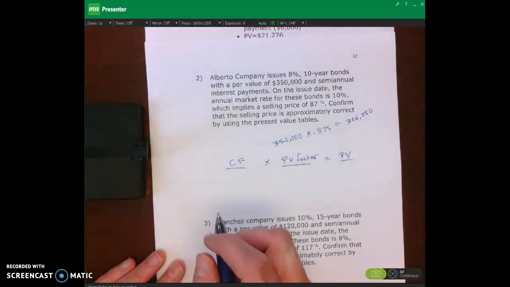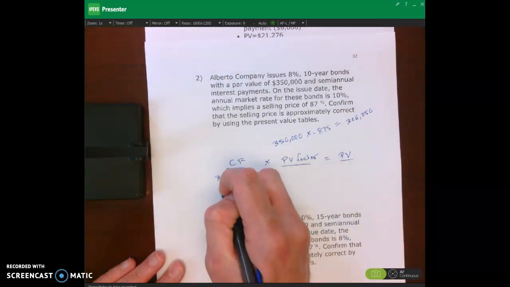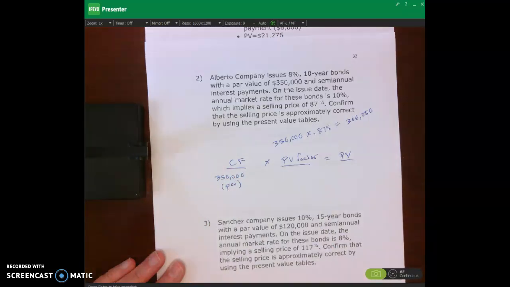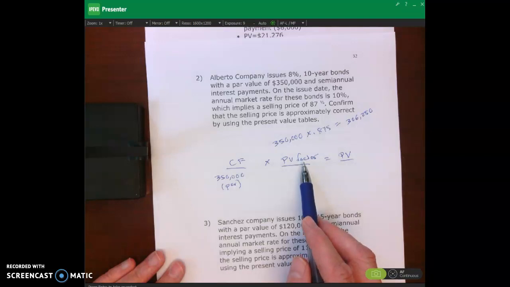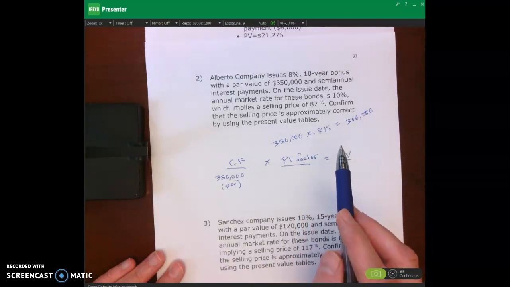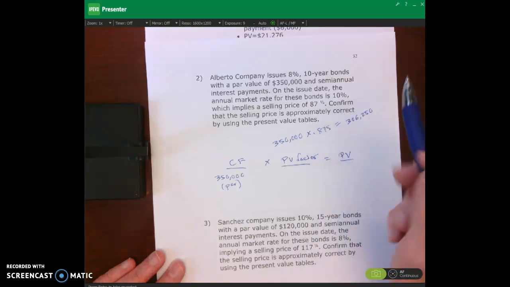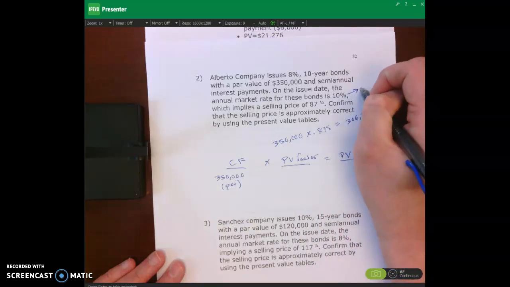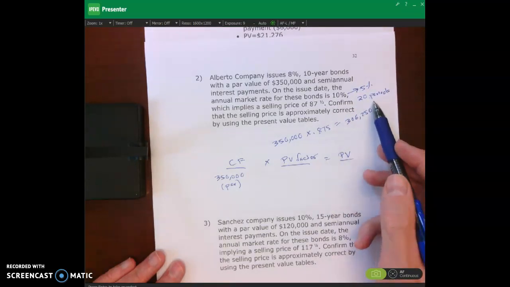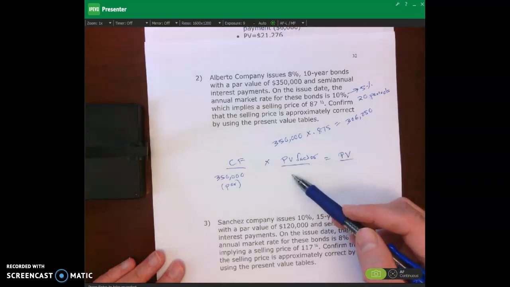So the first one is I have this $350,000, which is my par. And this is a single amount, just like what we went through. So what I'm going to do is look in my present value of a single amount table, and I'm going to look at 5%, 20 periods. And that's the factor that I'll look up here.